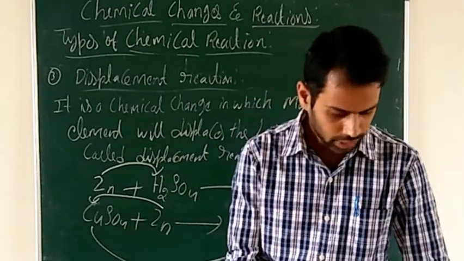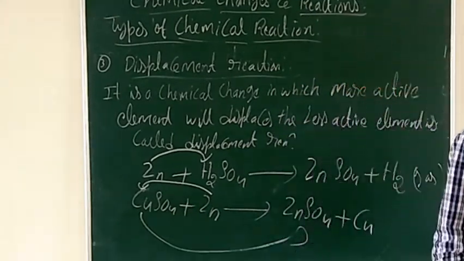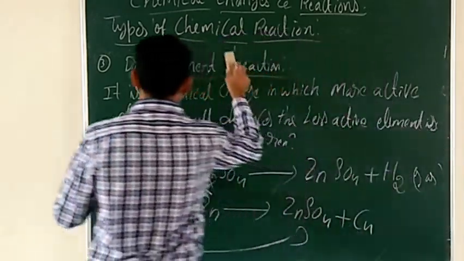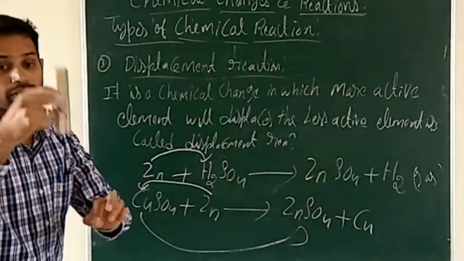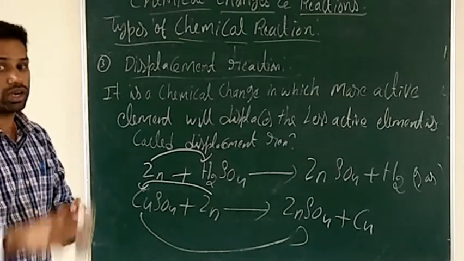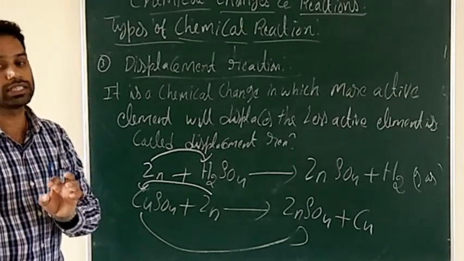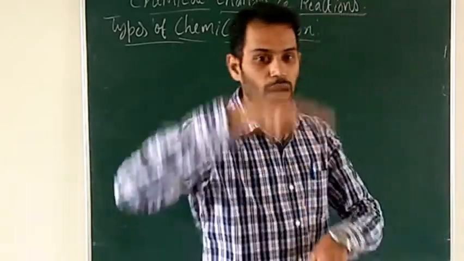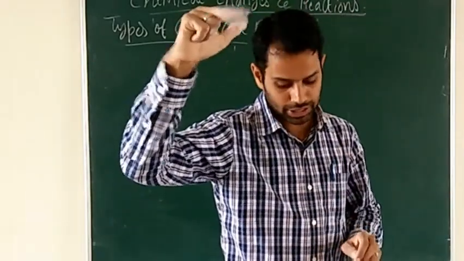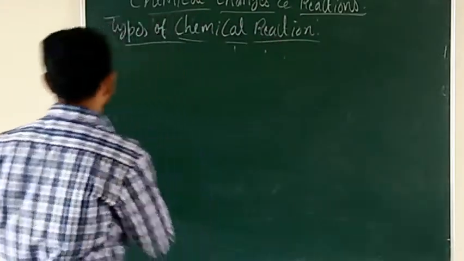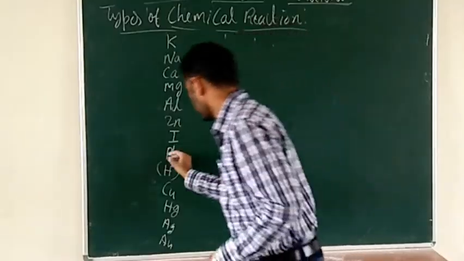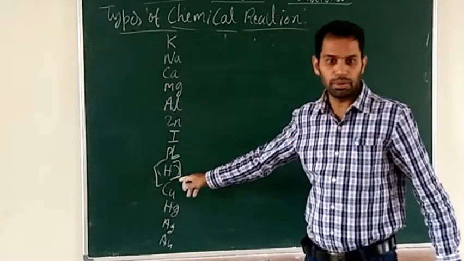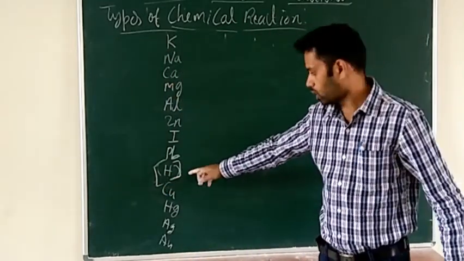So let's see the activity series. Activity series means which is more reactive and which is less reactive. That is called the activity series of the elements. The top of the active elements is potassium, then sodium, calcium. Hydrogen is in brackets because it is a non-metal.